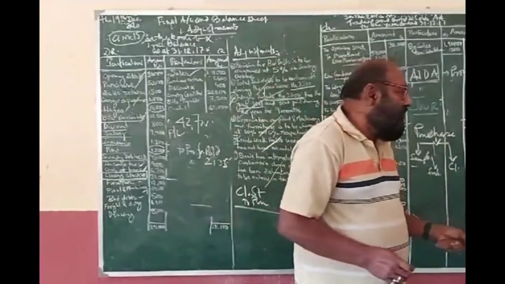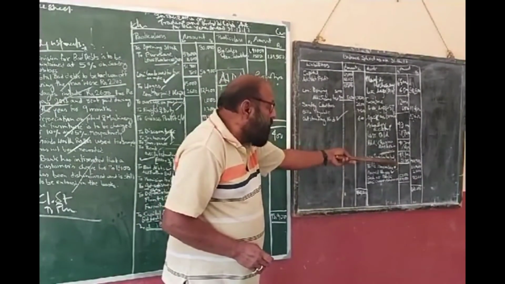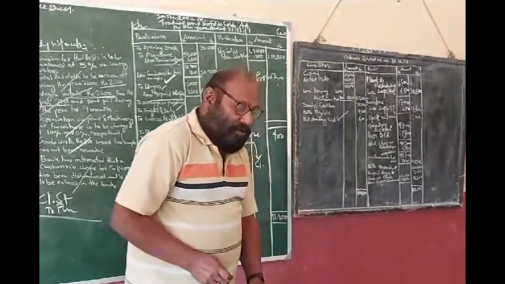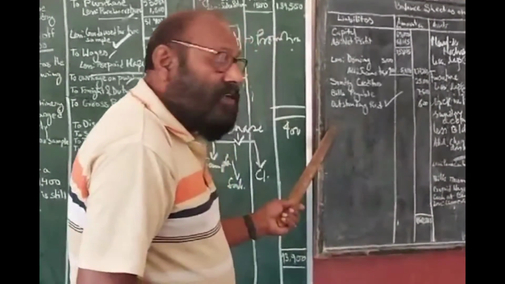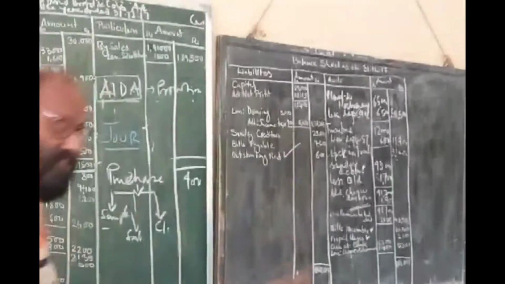So my suggestion, friends, although it is the general practice in writing the profit and loss account to treat the provision by deducting it from sundry debtors, I would like to suggest that it is better shown on the liability side of the balance sheet. Okay, the liability side of the balance sheet.